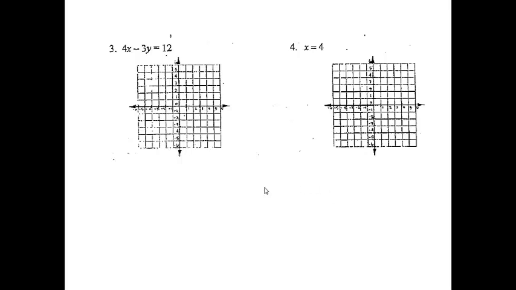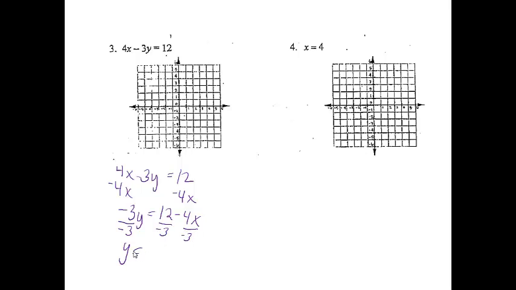Problem number 3, 4x minus 3y equals 12. This specific problem we're going to have to solve for y first. So I'm going to first of all subtract 4x from both sides. So I'll have negative 3y equals 12 minus 4x. The next thing that I need to do is to divide all 3 parts by the negative 3. So I'll get y equals 12 divided by negative 3 is negative 4. And then on this part, a negative divided by negative is a positive. 4/3 does not divide out nicely, so I'll leave it as 4/3 x.